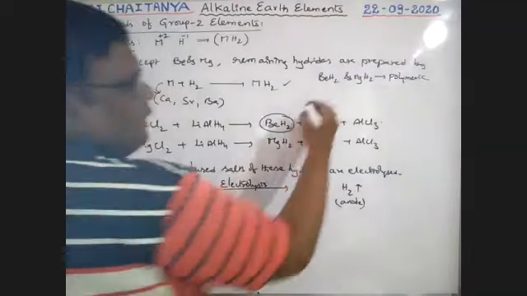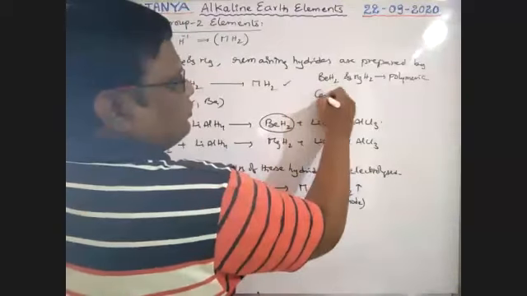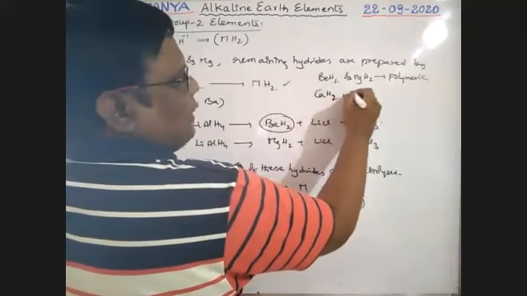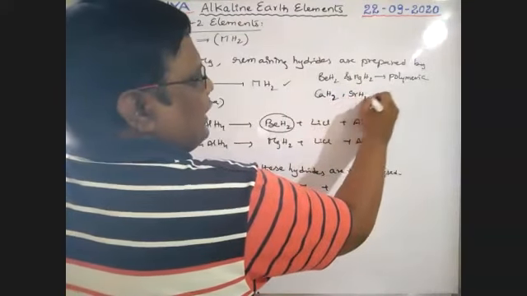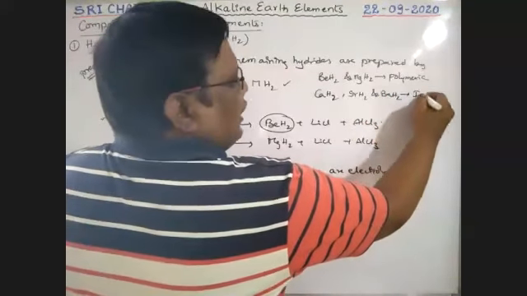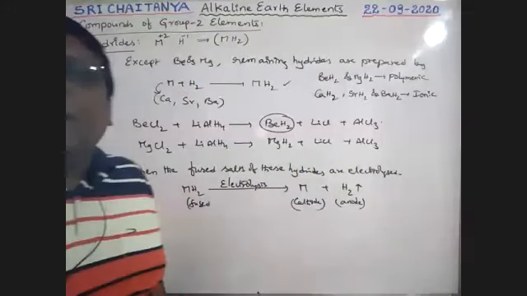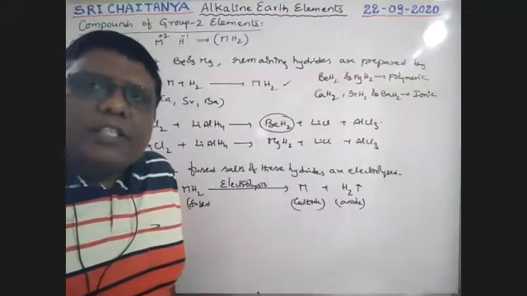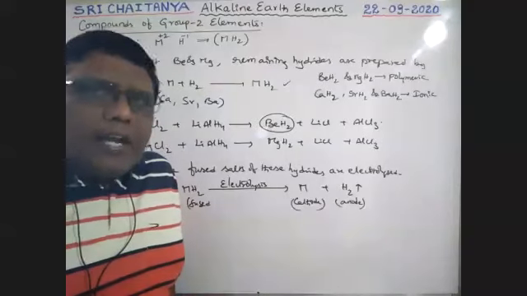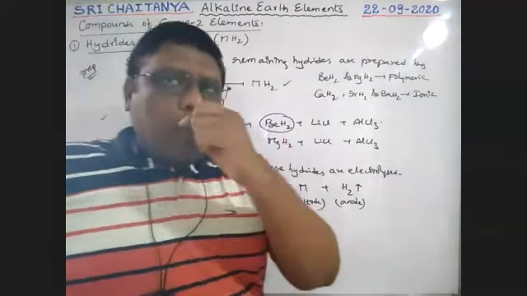Next, the other hydrides, calcium hydride, strontium hydride, and barium hydride, are ionic in nature, that is saline hydrides, salt-like hydrides. But beryllium hydride and magnesium hydride are polymeric in nature.